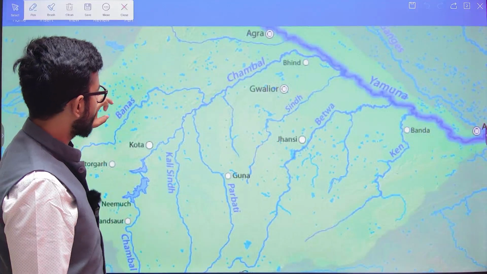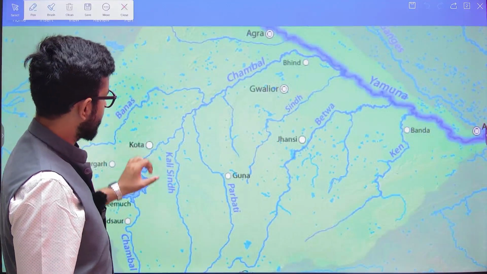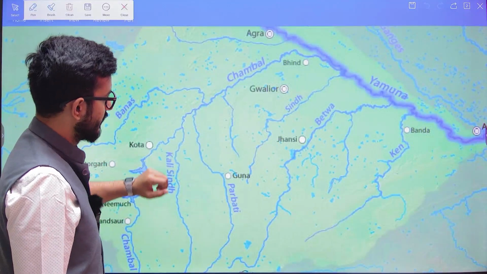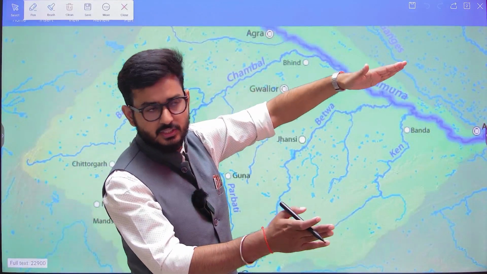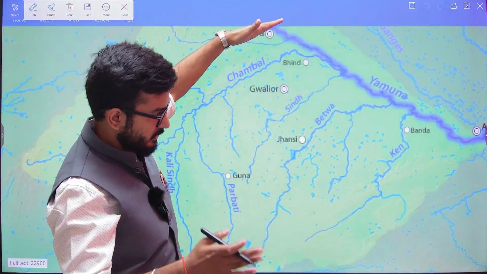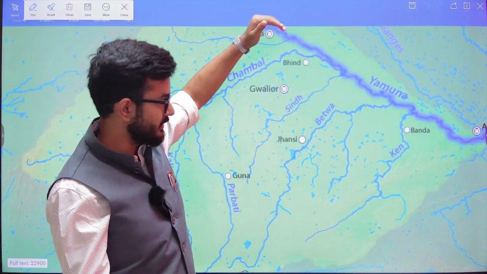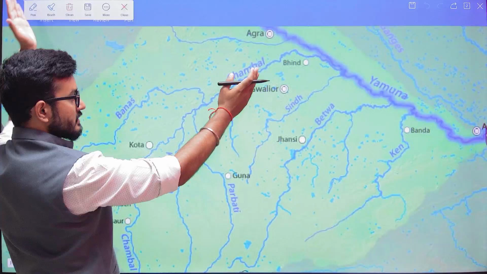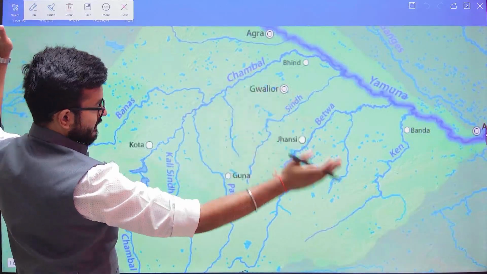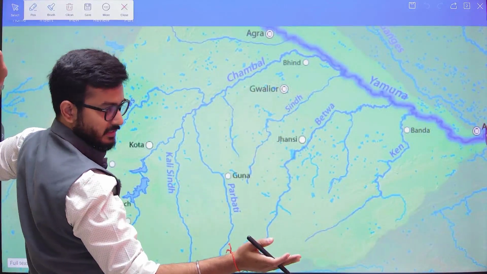Chambal itself has a lot of tributaries: Banas, Kali Sindh and Parbati. Because Yamuna is flowing in this direction, the Chambal, Sindh, Betwa and Ken are the right bank tributaries. And because the Chambal is flowing in this direction, Banas is the left bank tributary, and Parbati and Kali Sindh are the right bank tributaries.